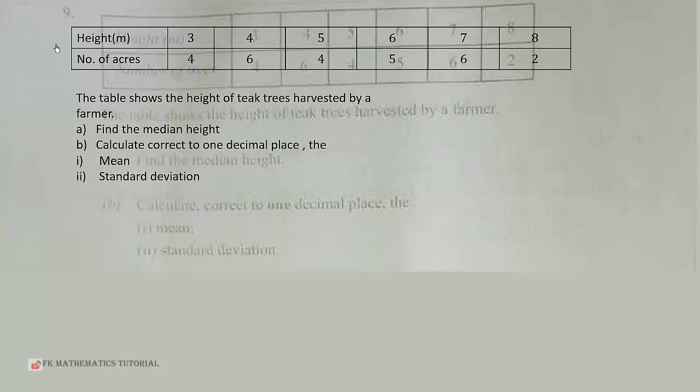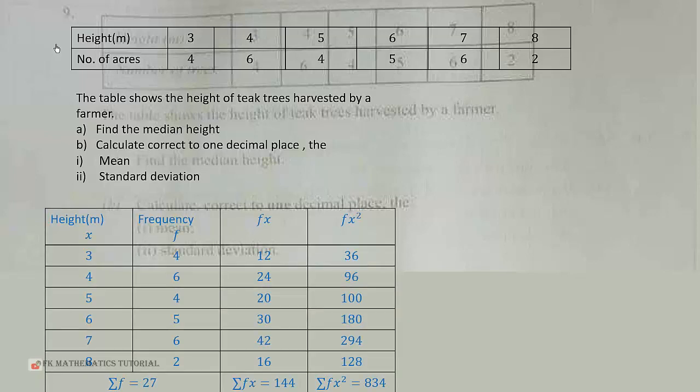Here's question number 9. The table shows the height of thick trees harvested by a farmer. We have to find the median height. So we need to find the total frequency. From the table, you see the total frequency to be 27. So the median height will be half of this thing that corresponds to half of